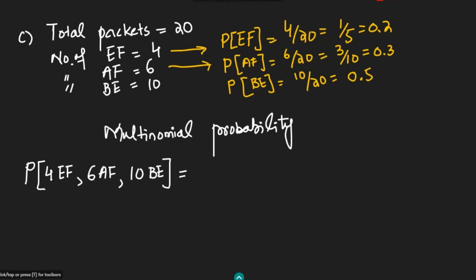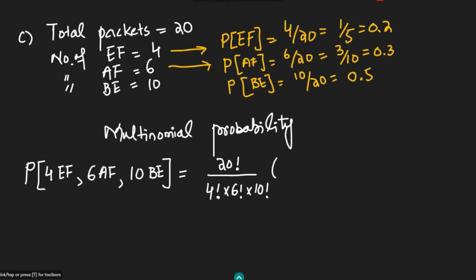Okay. So here, according to the multinomial probability law, I have to take the factorial of the total number of packets and divide it by the factorial of the number of packets of the first class, multiplied by the factorial of the number of packets of the second class, multiplied by this last class, and I have to multiply them with the probabilities of each class.